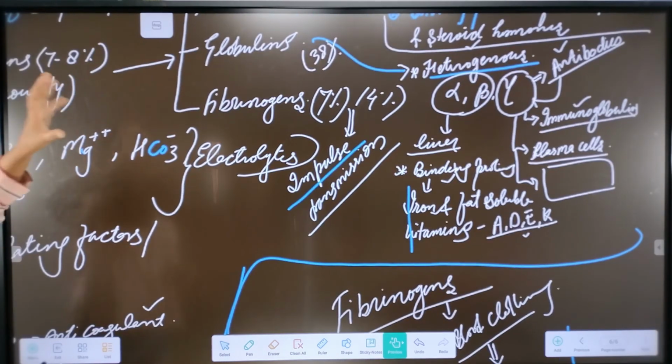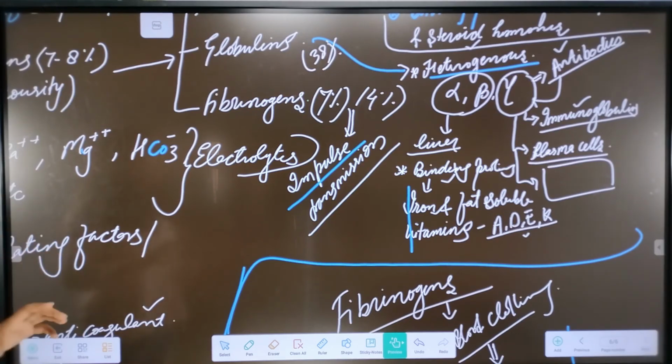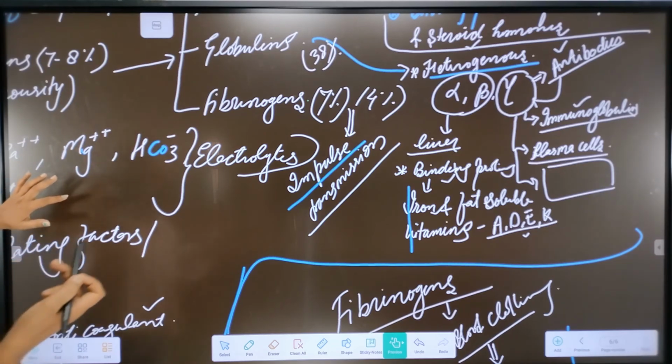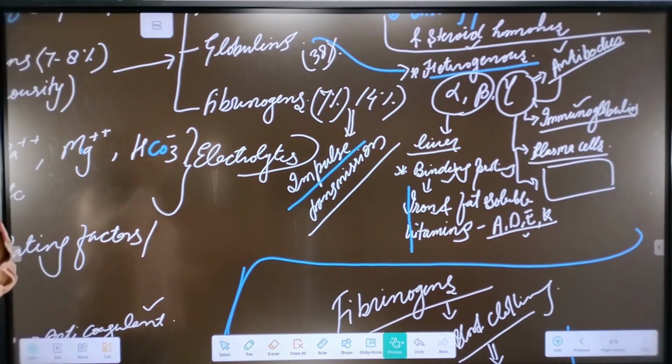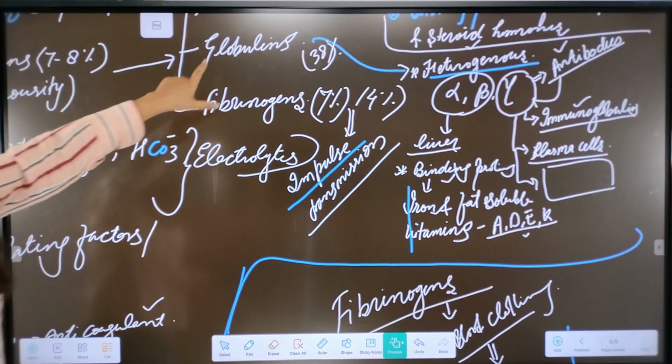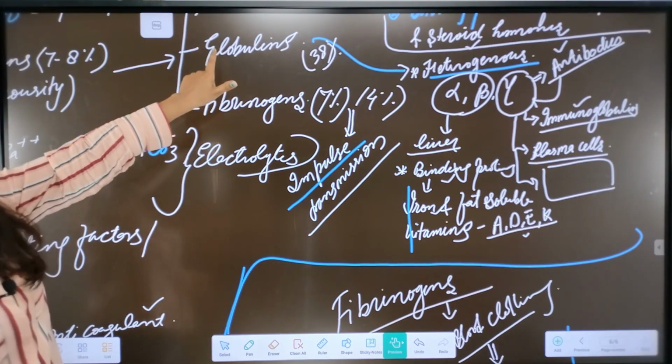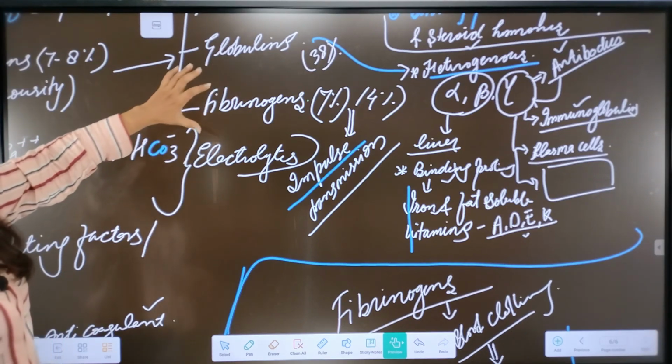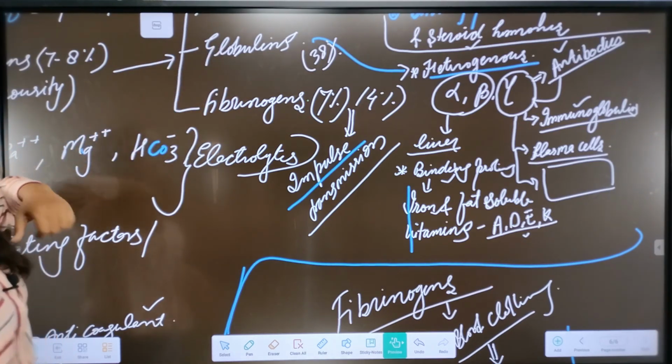Globulins are a heterogeneous group of proteins: alpha, beta and gamma. Gamma globulins are actually the immunoglobulins that give us defense against infections, and alpha and beta globulins work as the binding protein for iron and fat soluble vitamins like A, D, E, K. To a certain extent, globulins also take part in the osmotic balance and transport of lipids.